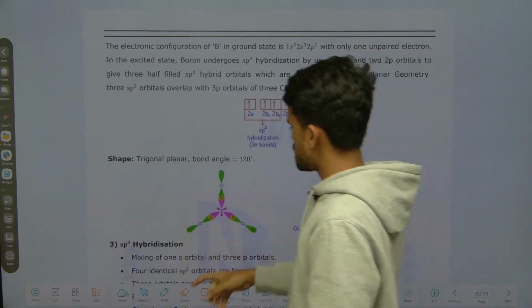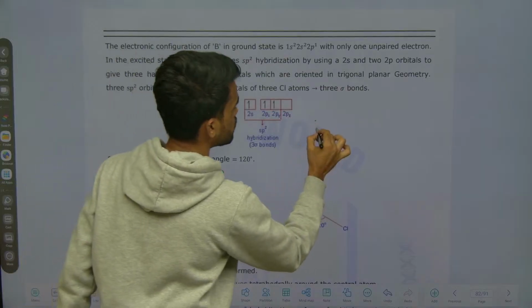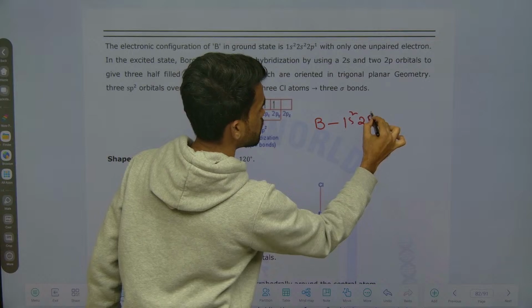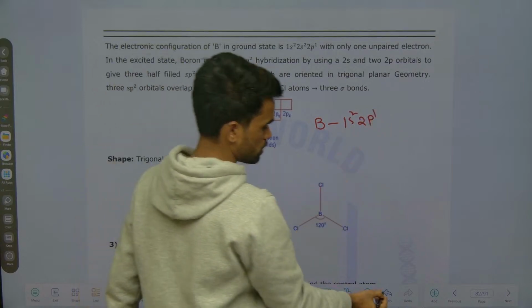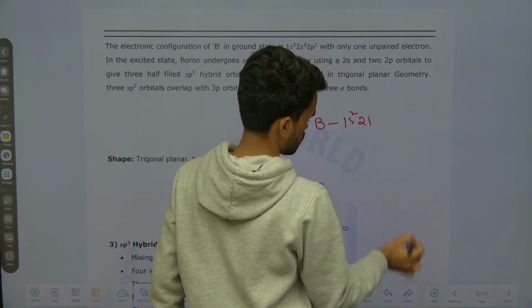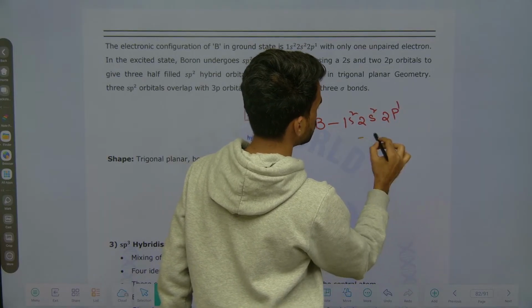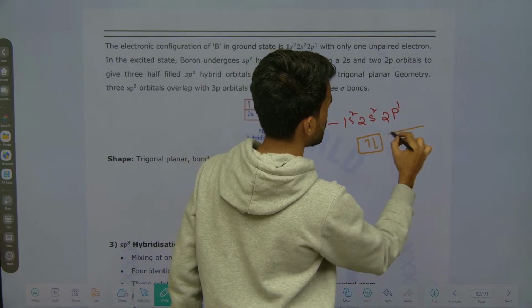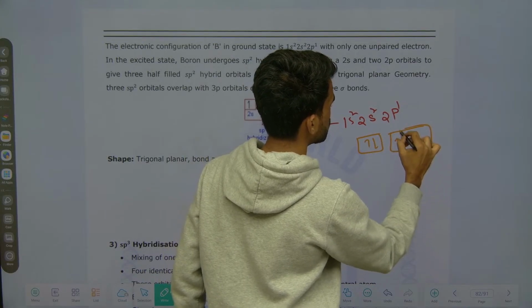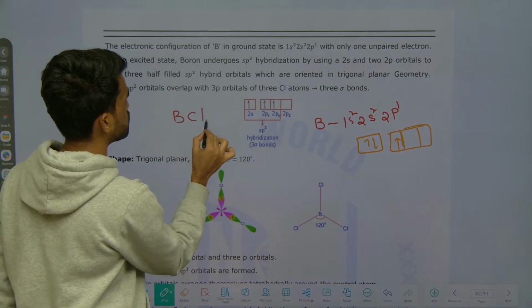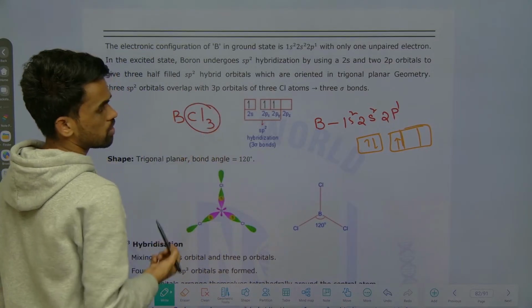Now how many valence electrons are there with the boron? It contains 3 valence electrons: 1s2, 2s2, 2p1. So these are the 2 electrons in s and 1 electron in p. Now what happens? See, in BCl3, how many surrounding atoms are there? 3. Now, so 3 unpaired electrons are required.